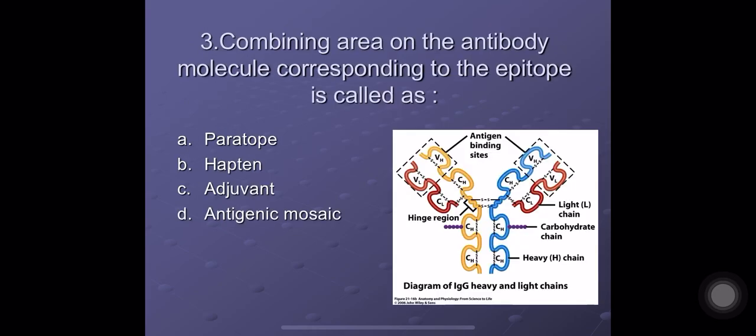IgM. Question number 3. Combining area on the antibody molecule corresponding to the epitope is called as A. Paratope, B. Hapten, C. Adjuvant, and D. Antigenic mosaic. The correct answer here is A. Paratope. Epitope is on the antigen and paratope is on the antibody.